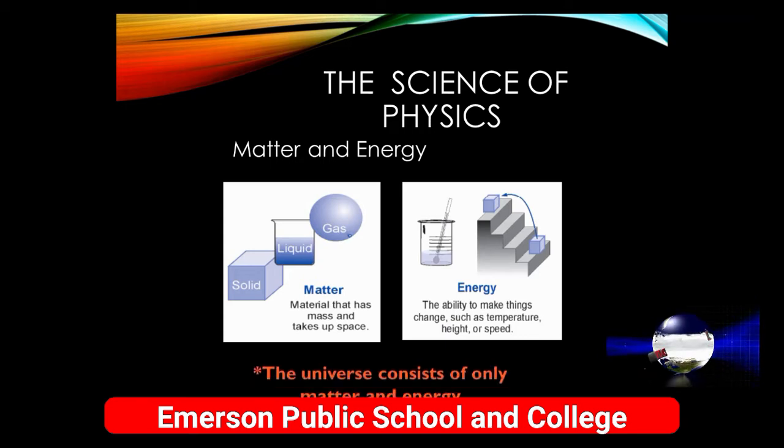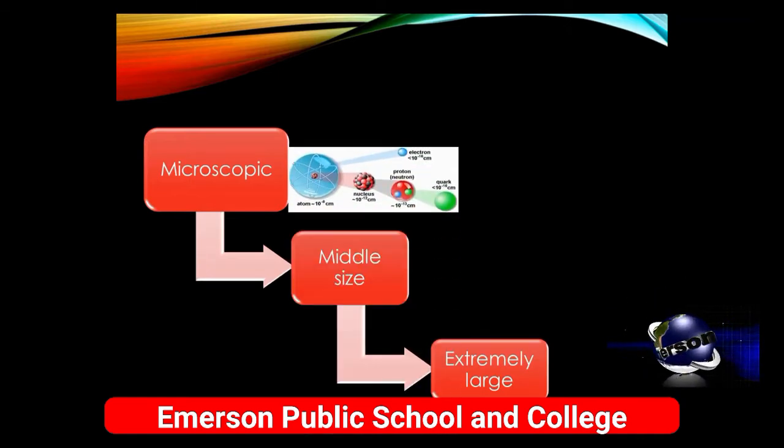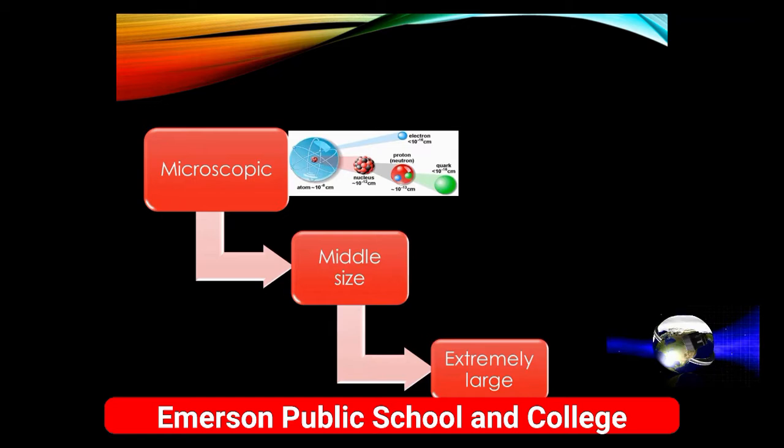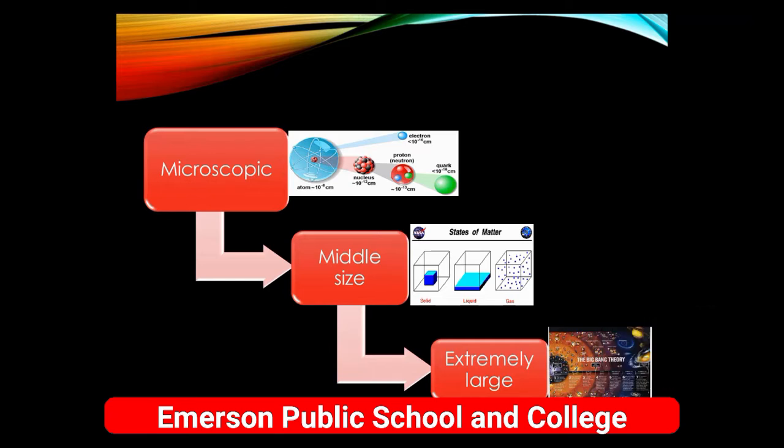And we know that the universe consists of only matter and energy. So everything around us is studied under the branch of physics. Physics ranges from the smallest subatomic particles like electrons, protons, etc. to huge heavenly bodies like galaxies. So basically, physics is the study of each and everything present around us, either it is a living thing or a non-living thing.